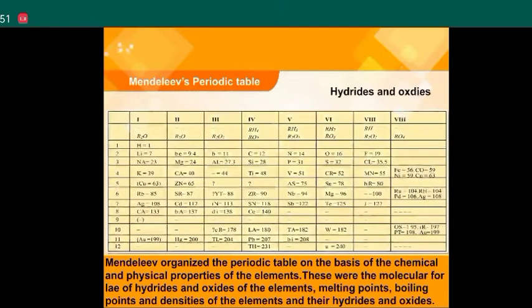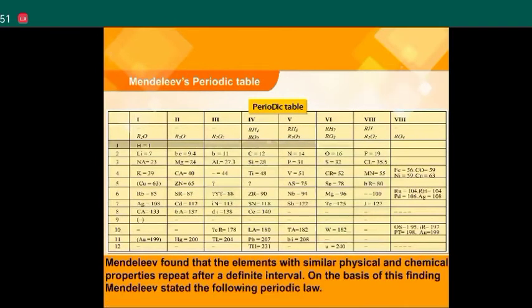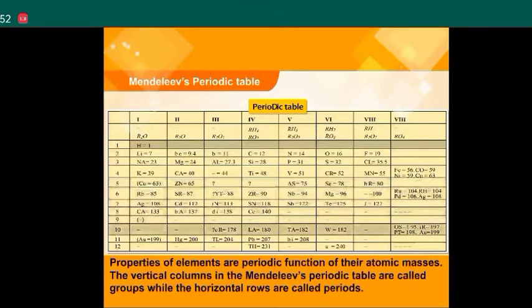Mendeleev organized the periodic table on the basis of chemical and physical properties of the elements. These were the molecular formulae of hydrides and oxides of the elements, melting points, boiling points, and densities of the elements and their hydrides and oxides. Mendeleev found that elements with similar physical and chemical properties repeat after a definite interval. On the basis of this finding, Mendeleev stated the periodic law: properties of elements are a periodic function of their atomic masses. The vertical columns in Mendeleev's periodic table are called groups, while the horizontal rows are called periods.